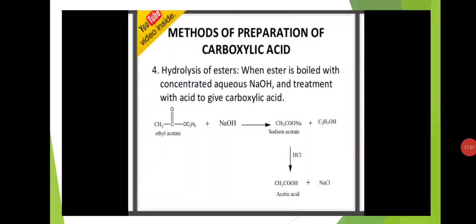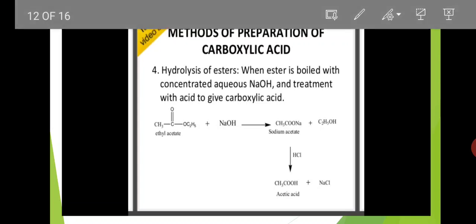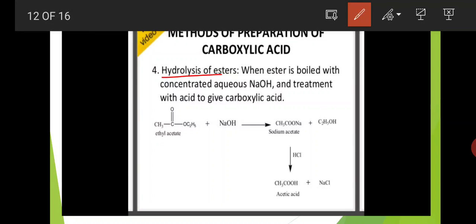And next, fourth reaction is hydrolysis of esters. Okay, the ester functional group is RC double bond OR, that is called the ester functional group. Almost all carboxylic acid preparation methods include hydrolysis and oxidation mainly. Okay, fourth reaction is hydrolysis of esters. When an ester is boiled with concentrated aqueous NaOH and treated with acid, it gives carboxylic acid.